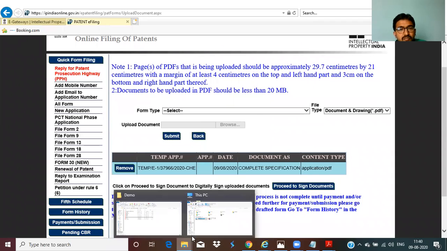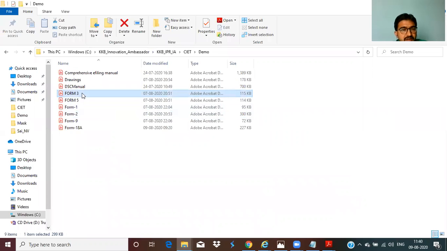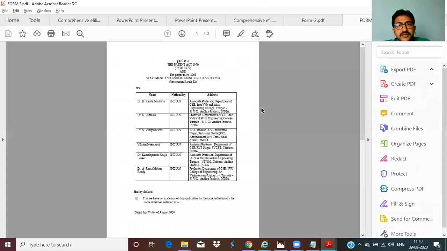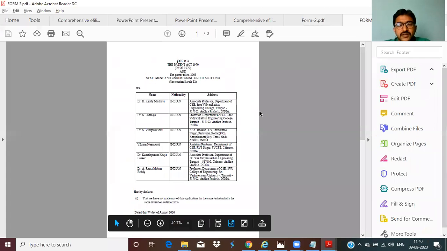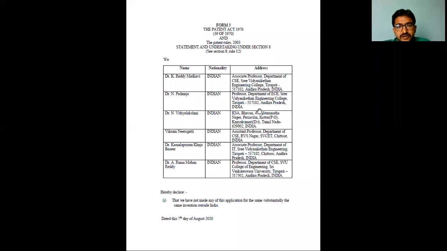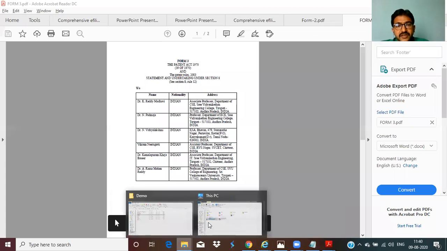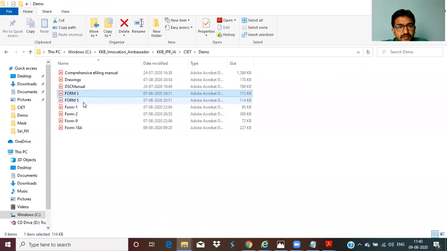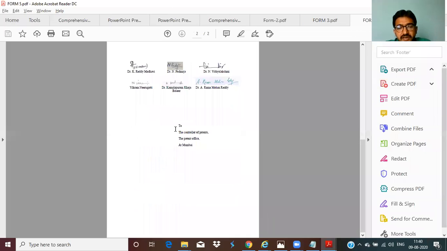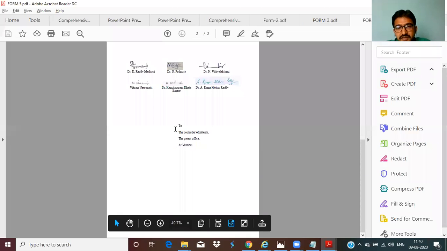Including this, what else do I need to submit? Form 3. What is Form 3? It is an undertaking. We have to take care of who the applicants are. Here it is the statement of undertaking, with their signatures. After taking a printout, you take the signatures, or else you can scan the copy. So you need to upload Form 3 as well as Form 5. What is Form 5? Form 5 is about inventorship.